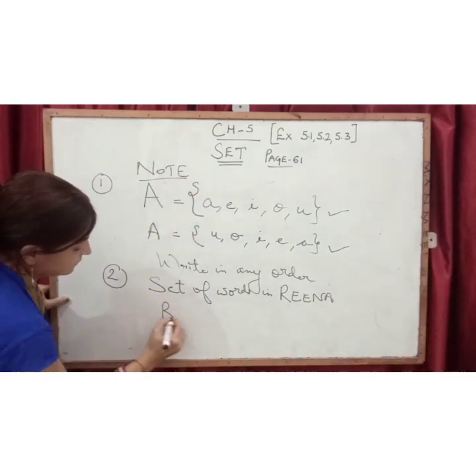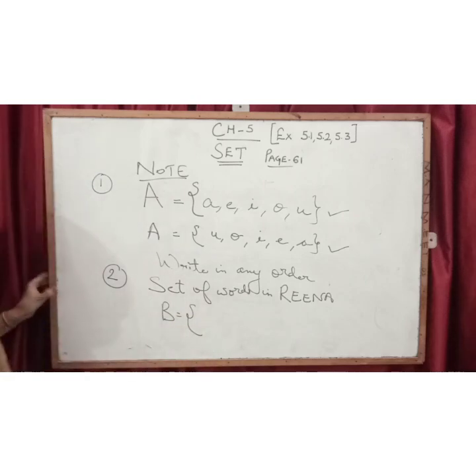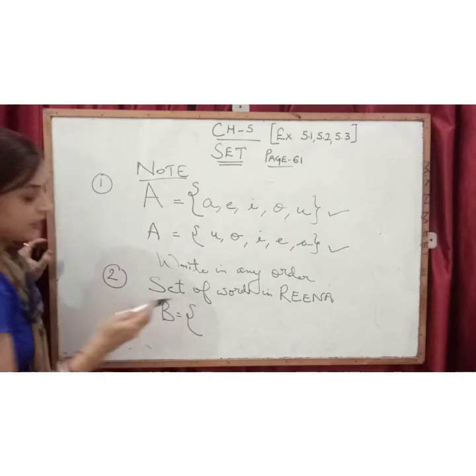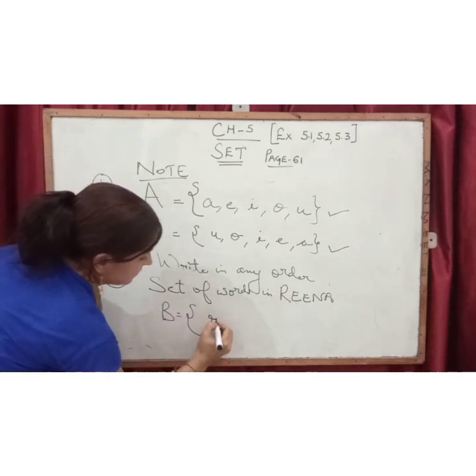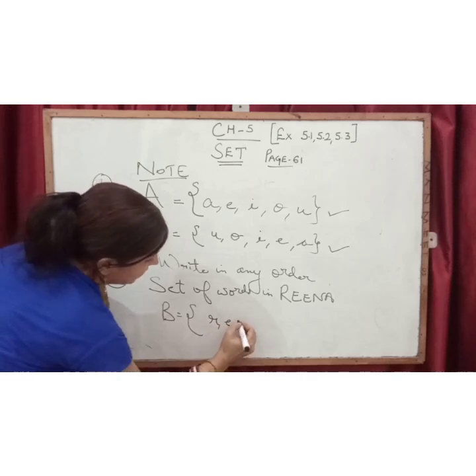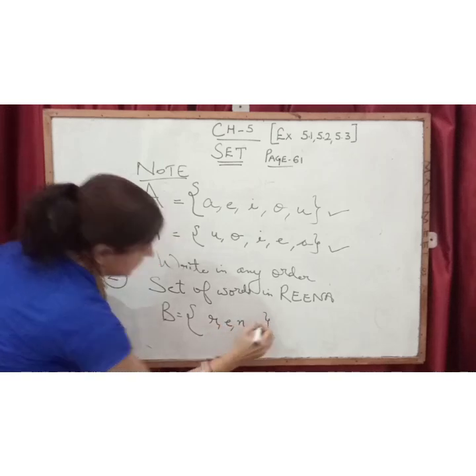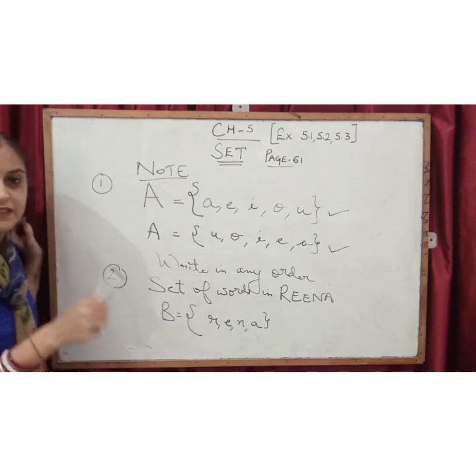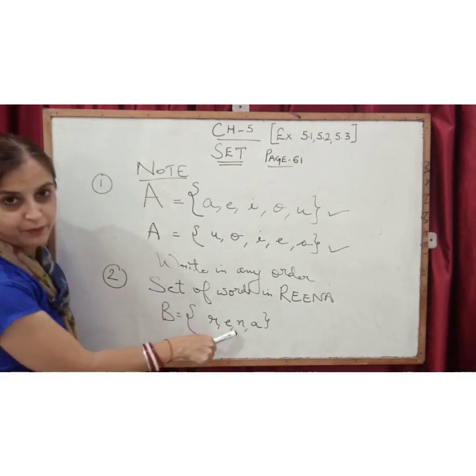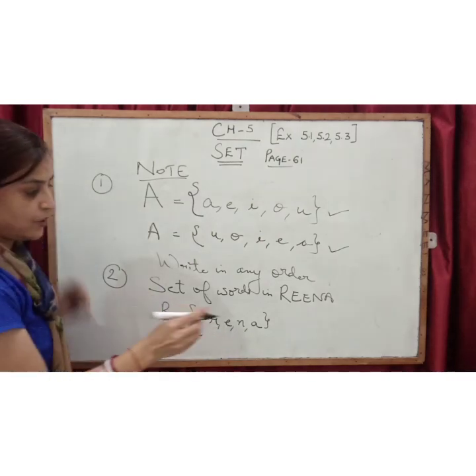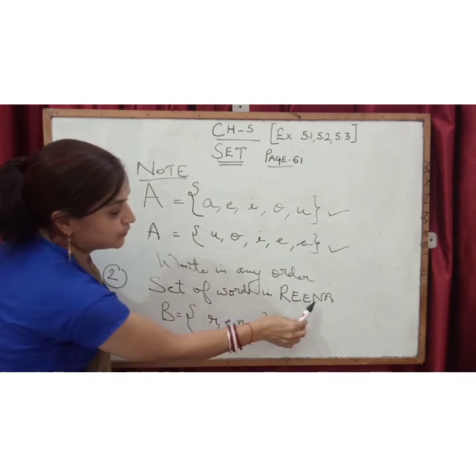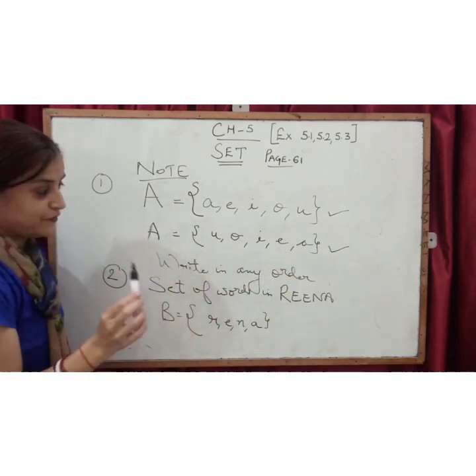Now children, when I will make a set, what I will write? I will take R, I will take E, I will take N, I will take A. All these elements should be in small letters with the help of commas. And see now, here are 1, 2, 3, 4, 5 elements. 5 elements are there.